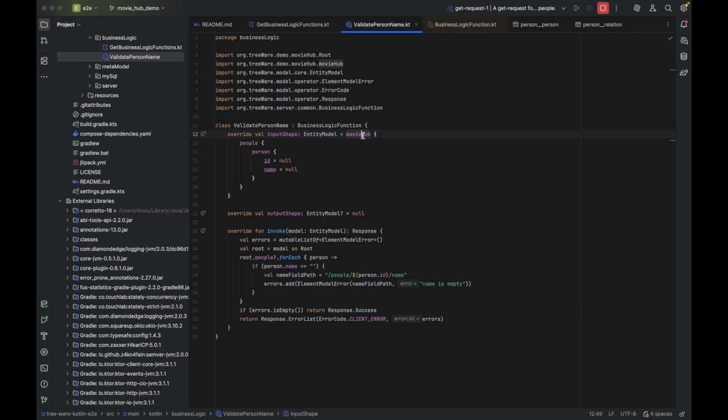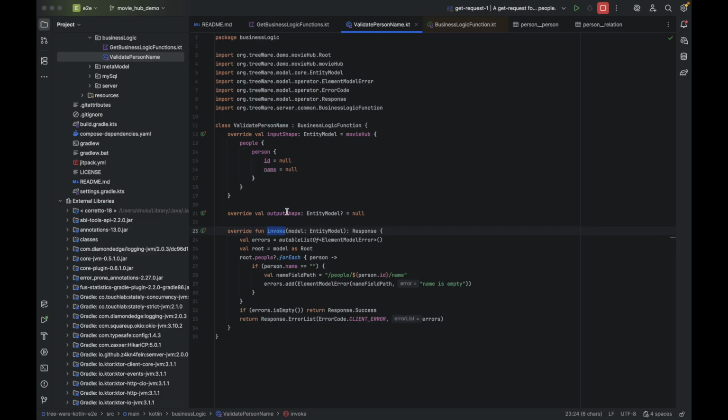So the root is the movie hub, and in there we're interested in the people list, in that we're interested in a person's name, and the ID has to always be specified in the case of data being stored in MySQL. So this is the input shape: we're interested in the names of people. And so whenever a set request contains a name of a person, it's going to result in this invoke function being called.